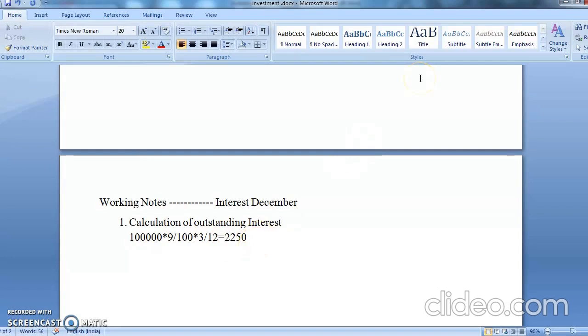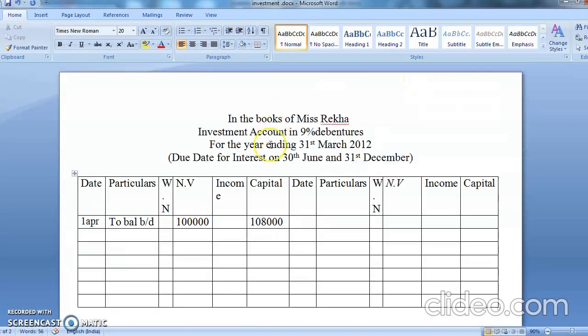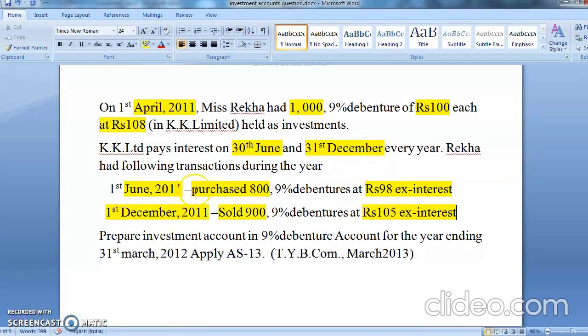Okay students, so working note number 1, here you're going to write 1, and your interest is coming to how much? 2250. This is the opening. See, if the due date is December and you are starting your year from 1st April, every time 3 months interest will be due, which you will have to calculate, and calculation always is done on the NAV value. Okay students, following now on 1st June purchase 800 debentures at X price, X 98 rupees.